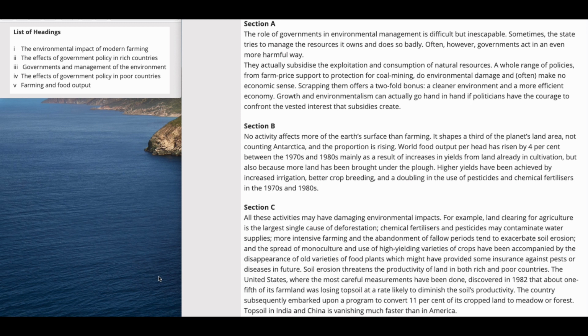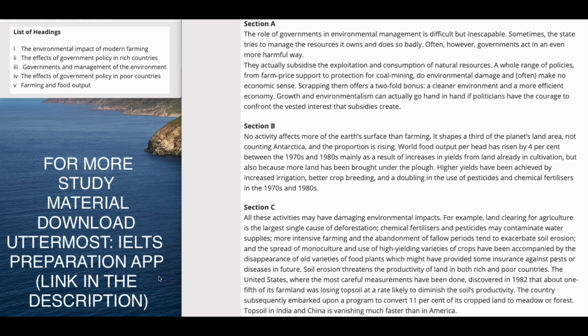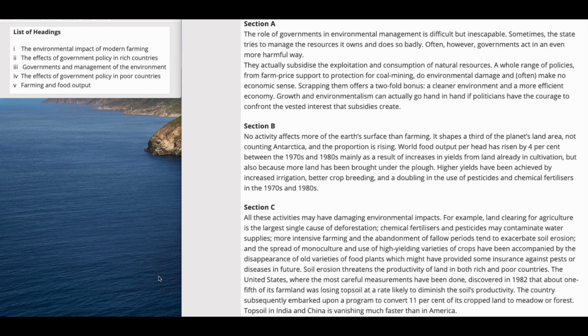First, as I said, we need to understand the headings. If we do not understand the headings, it would be really difficult for us to match them with the paragraphs of the passage. Now let's take section A. Are we going to read the whole paragraph? No. We would be just reading the first 2 lines and the last 2 lines. Definitely you will get your answer in just half a minute.